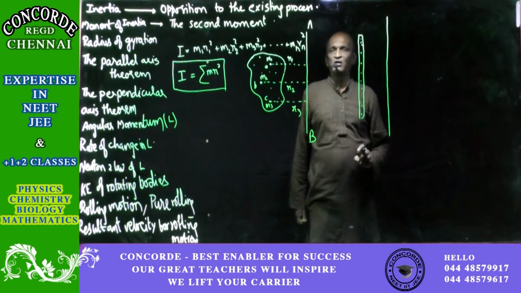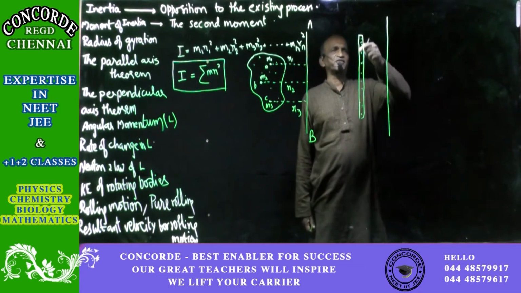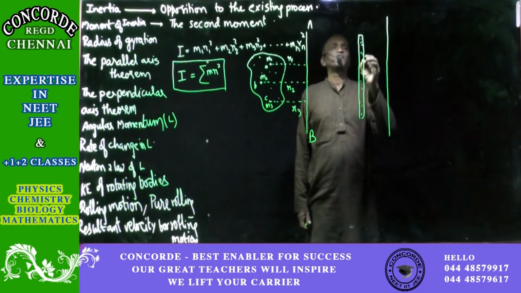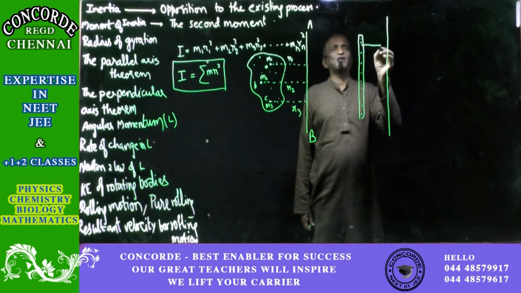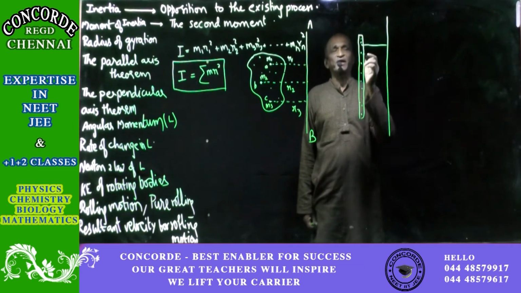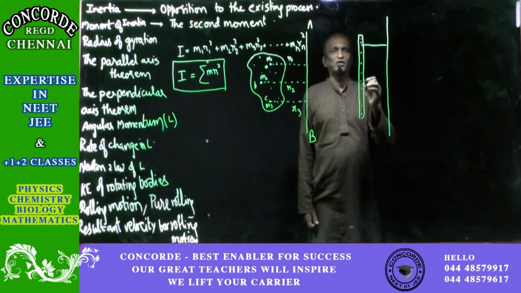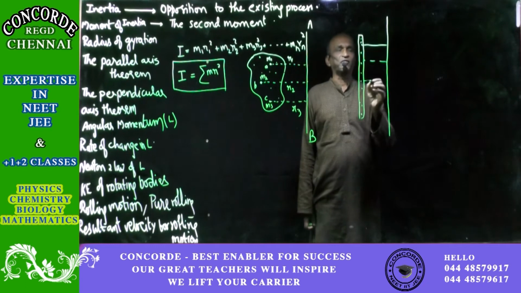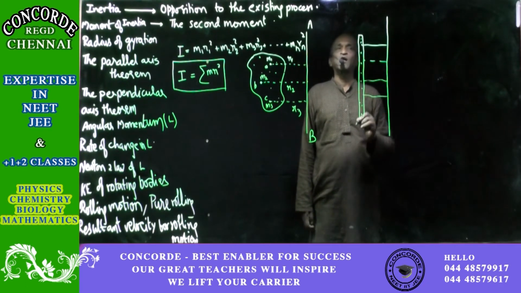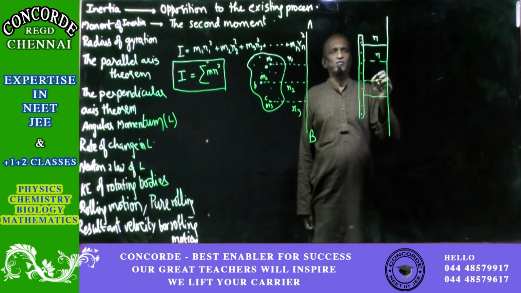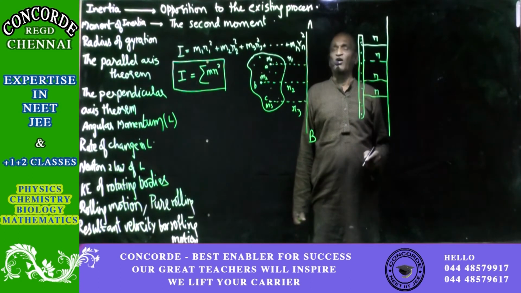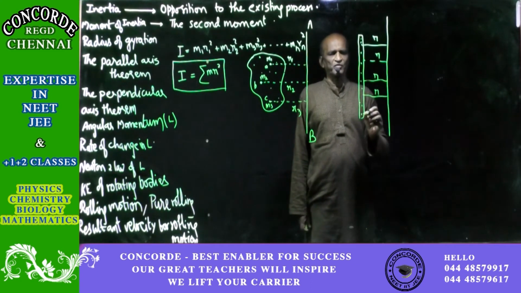This rod, because the masses are all distributed on the same line, that is why the distances R1, R2, R3 will all be equal. M1 into R1, M2 into R2 and so on. There R1, R2, R3 are all equal, so let us take it equal to R. Or you can put it as a small k, choice is yours.